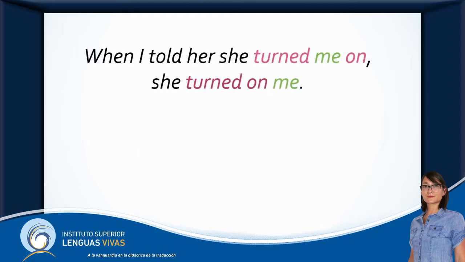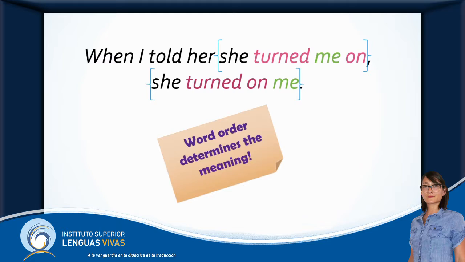We can see that in "she turned me on," the object me is situated between the verb turn and the preposition on. To paraphrase this example, it means when I told her, she excited me. Then we have "she turned on me." Here the object me comes after the phrasal verb, and the meaning is different. It means she attacked me. So the word order determines the meaning. Yes?